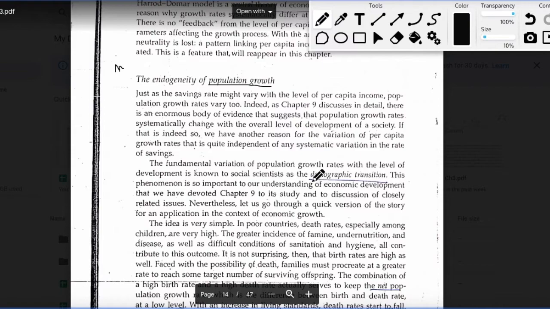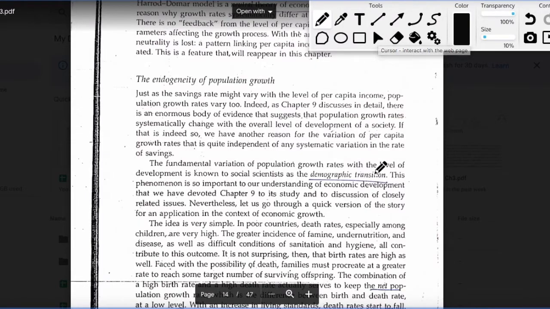And if you remember, we talked about the relationship between population growth and level of income earlier as well through the concept of demographic transition, which basically says that as countries grow from poorer income nations to richer income nations, the population growth rate initially increases and then it starts to fall.